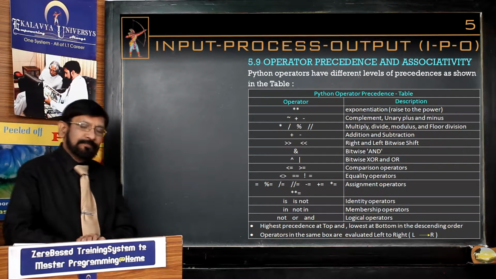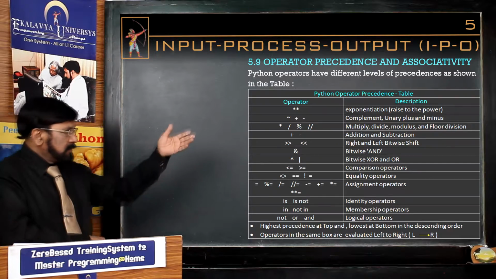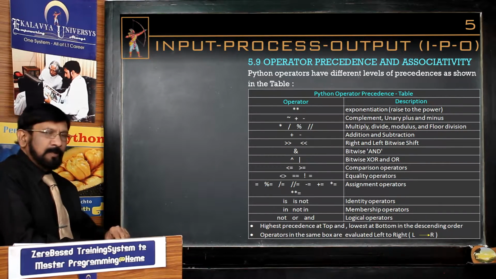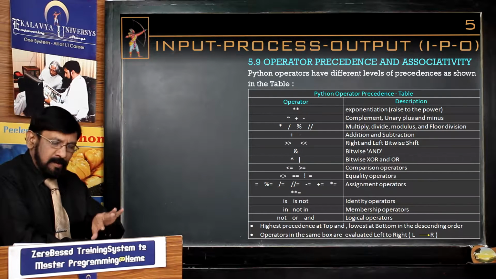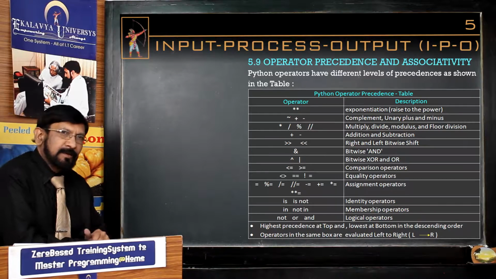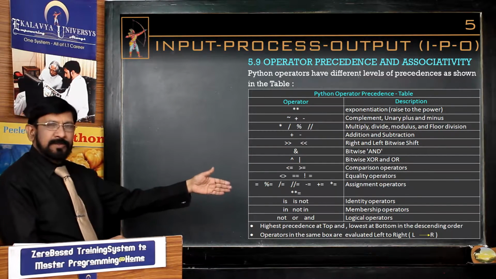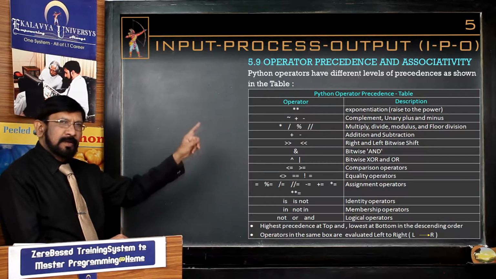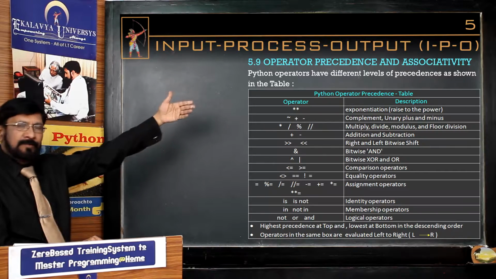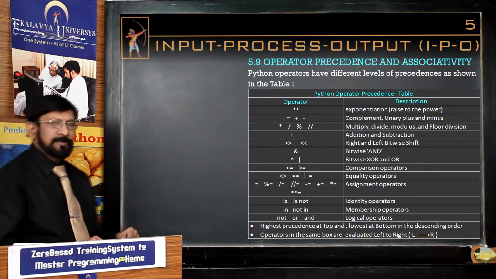Learn about that, and here is the order you have to follow. You must remember the table, and according to this table, when you are writing expressions, you should be aware of that. And precedence means, as I already told you, different groups are there, and the higher top level has higher precedence, the next level follows, and we have written them in descending order.